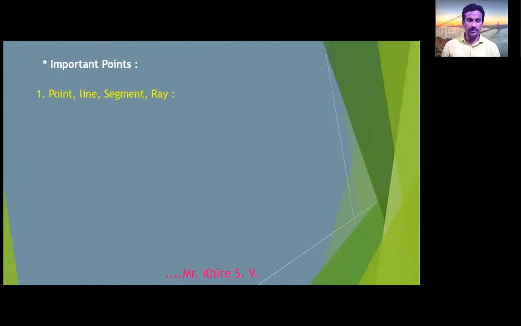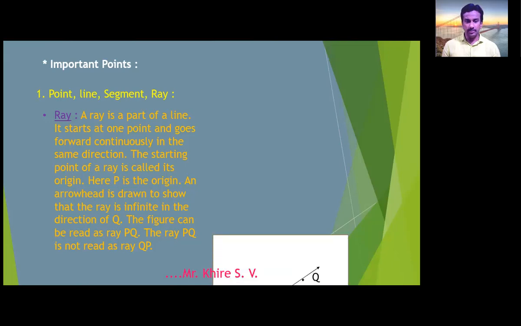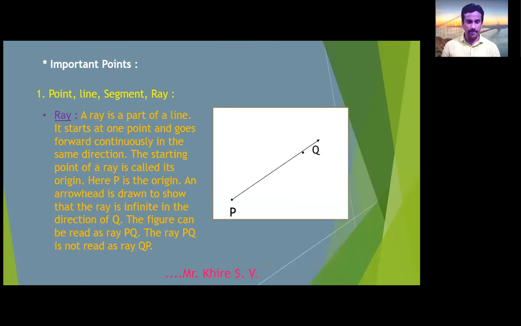Now, the last is ray. You know the ray? What is a ray? A ray is a part of a line. It starts at one point and goes forward continuously in the same direction. The starting point of a ray is called its origin. Here, P is the origin in the given figure. An arrowhead is drawn to show that the ray is infinite in the direction of Q. The figure is read as ray PQ. The ray PQ is not read as ray QP like a segment.